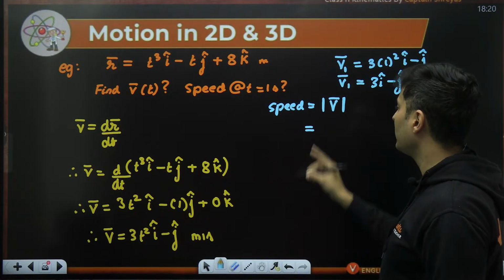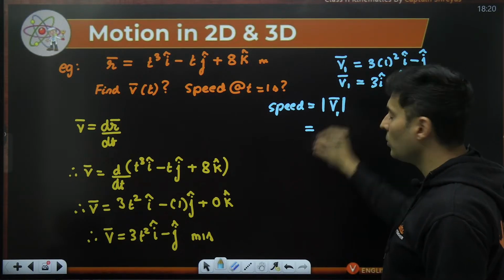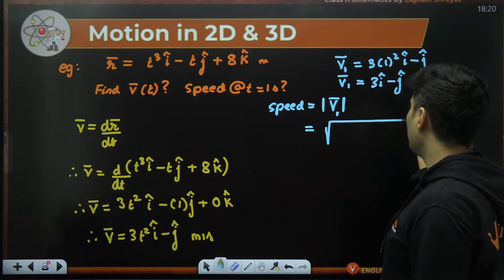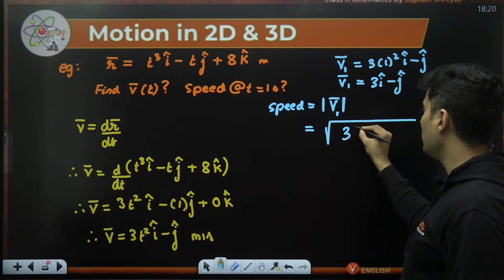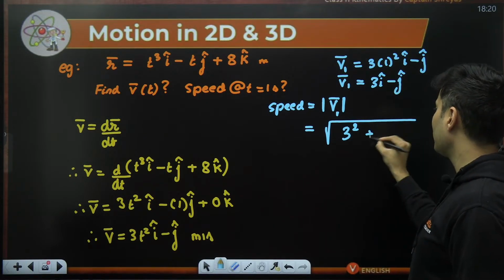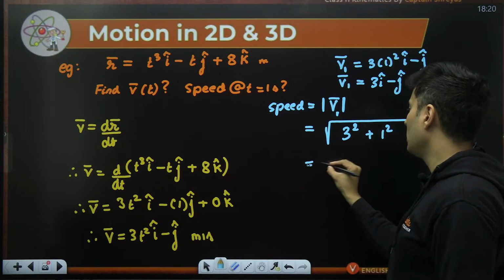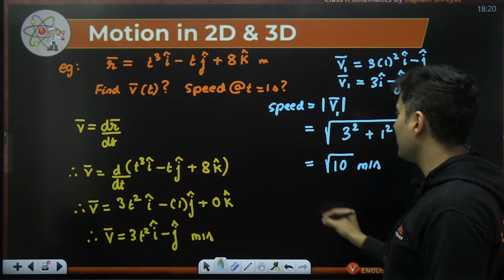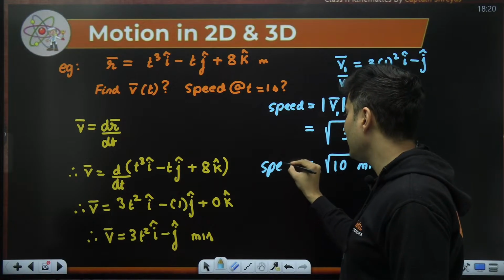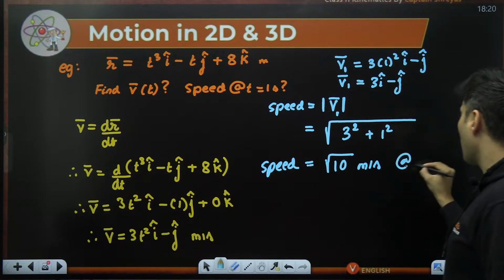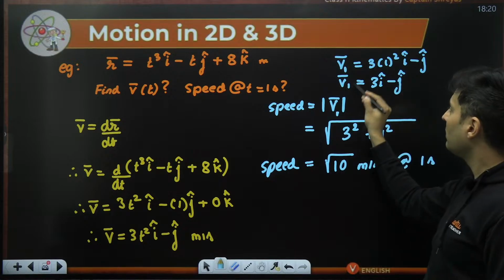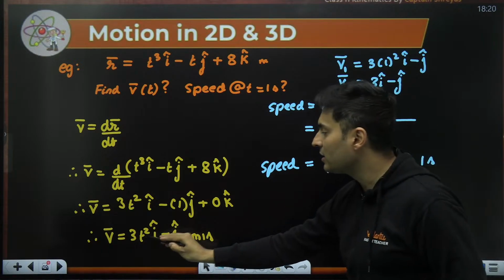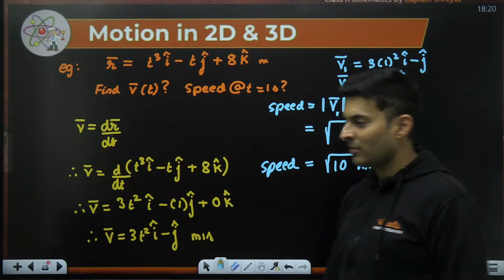That is the velocity. So the speed will be the magnitude of that velocity. Magnitude means take all the components, square them and add them under the root. So this is nothing but root 10. Root 10 meters per second is the instantaneous speed at 1 second, because I put the value of time as 1 instead of t. Is that right?